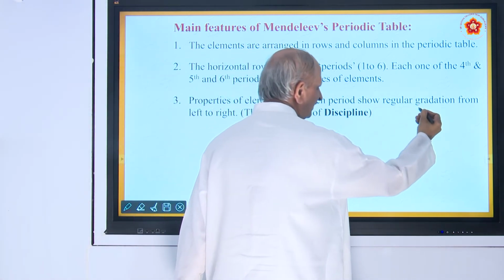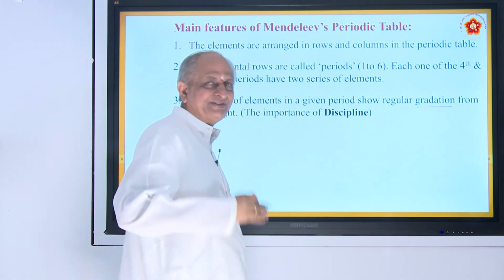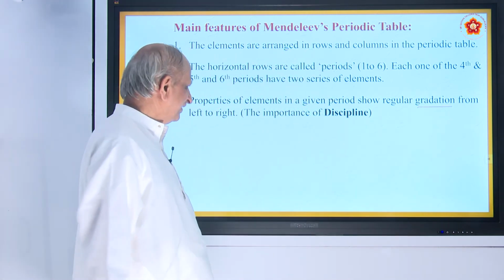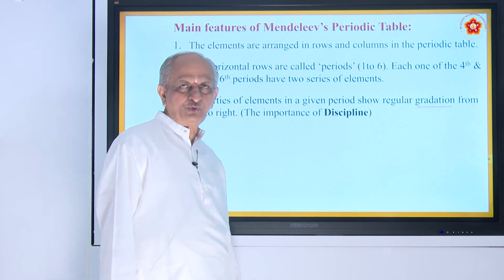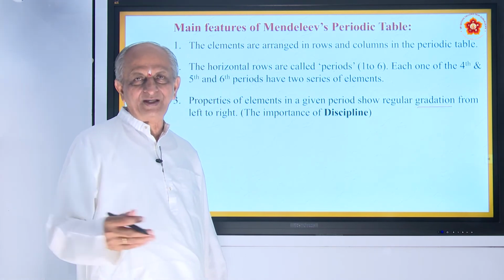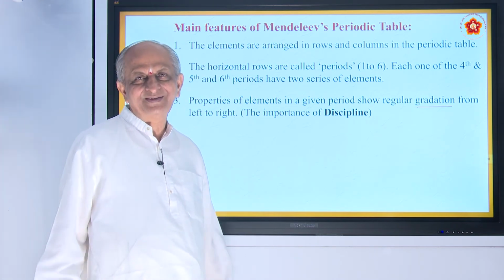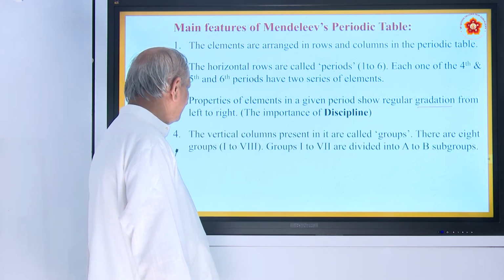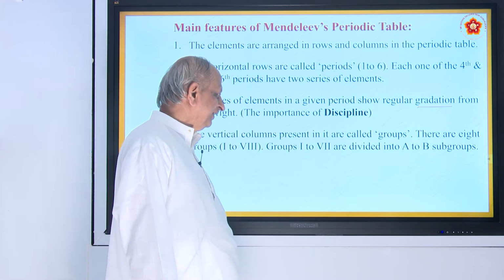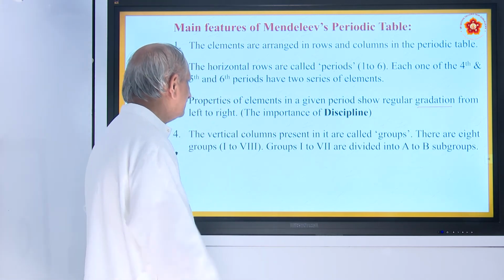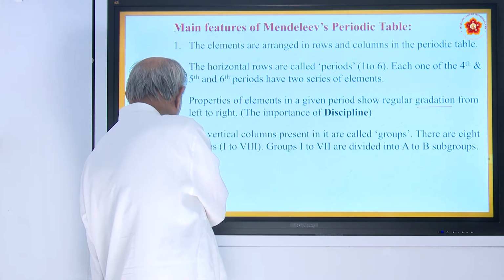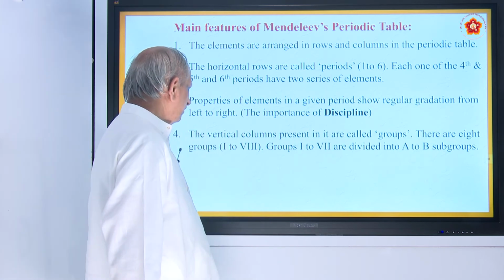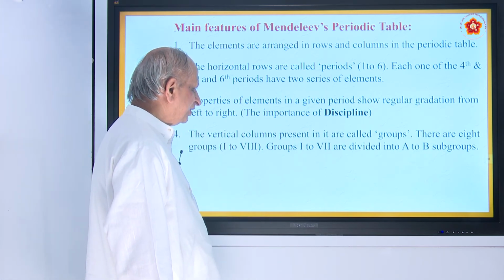Here also there will be regular gradation, just as you find in schools, while coming also you tie your hand back and come in line, right. So, just as you have discipline in your PT periods, here also some gradation is observed. Vertical columns present in it are called groups.